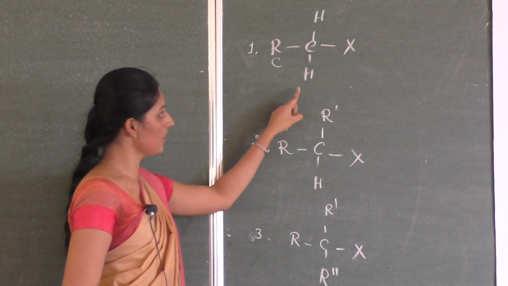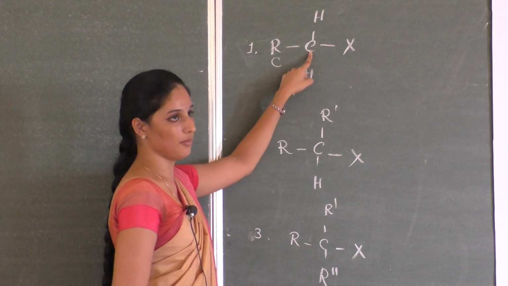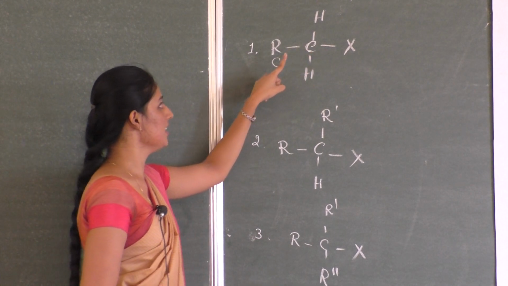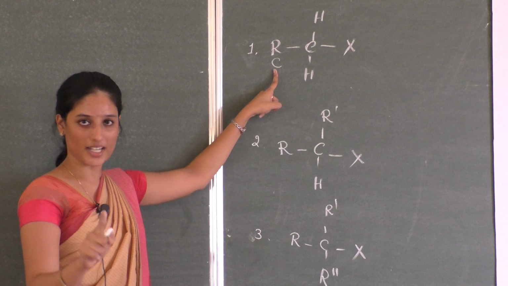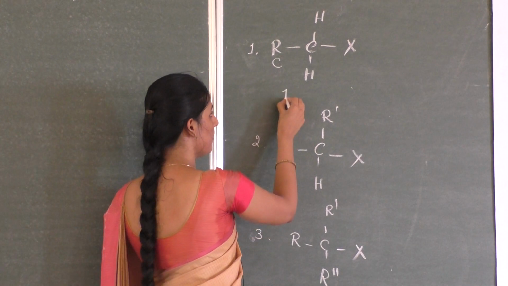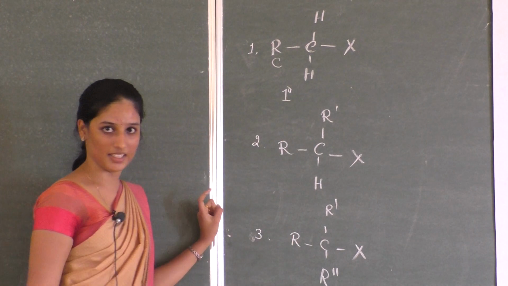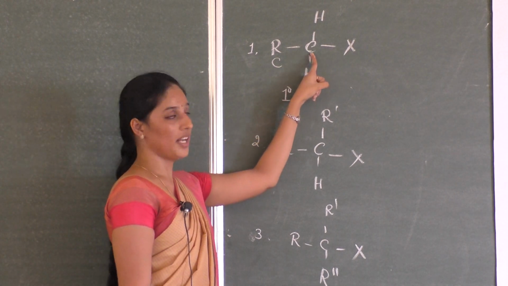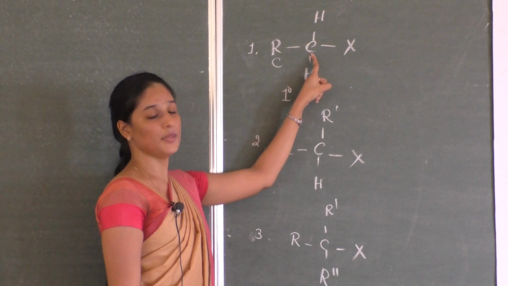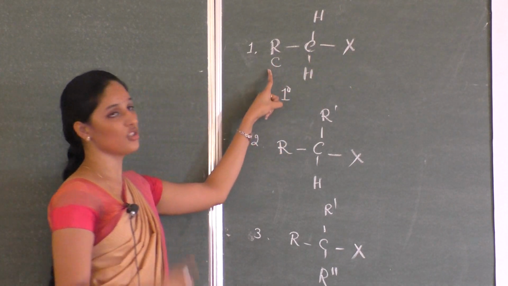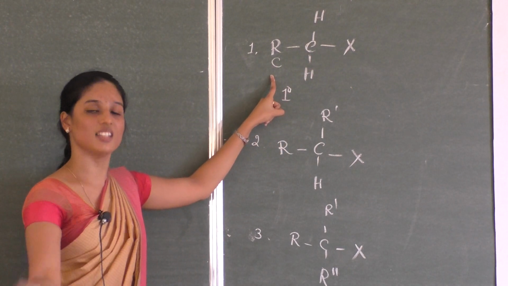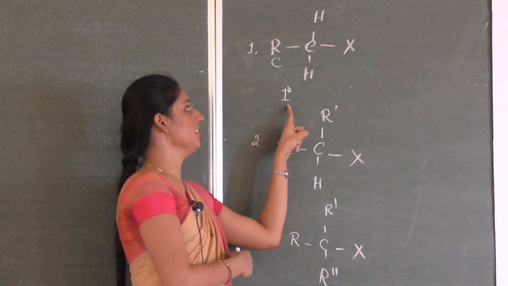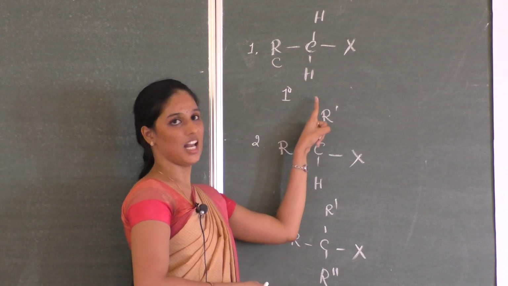So that means in the first case, the prime carbon atom is attached to only one carbon atom, so it is known as primary alkyl halide. Primary alkyl halide means the carbon bearing the halogen atom is attached to one extra carbon atom, so that is considered a primary alkyl halide.